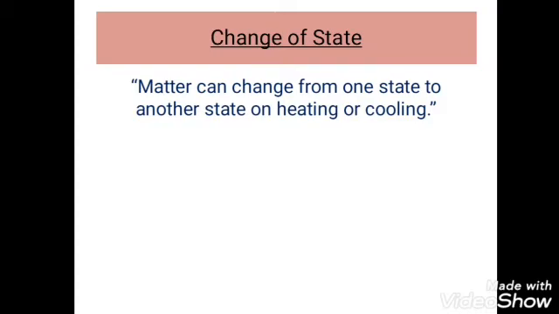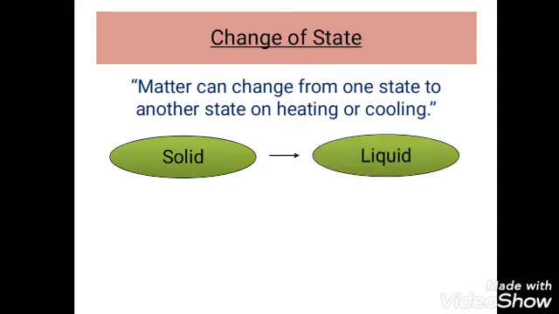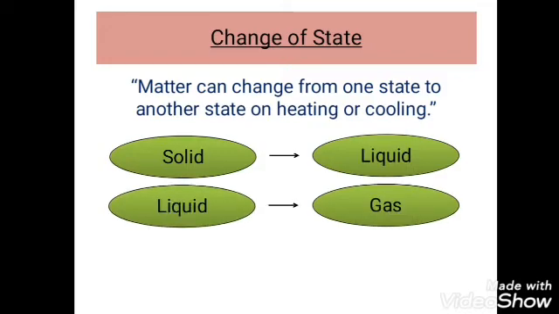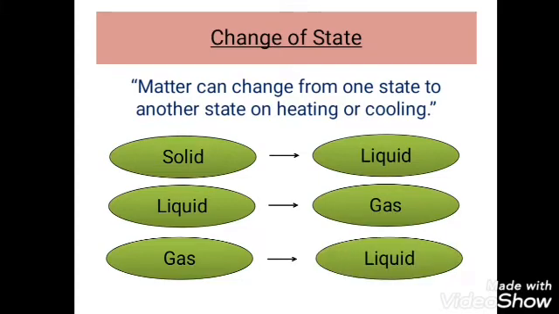Yes, children, here state means there are three states of matter, right? Solid, liquid and gases. Change of state is nothing but where a solid state can be changed into liquid state, or liquid state can be changed into gas state, or gas state can be changed into solid state. This is how changes of state can happen.